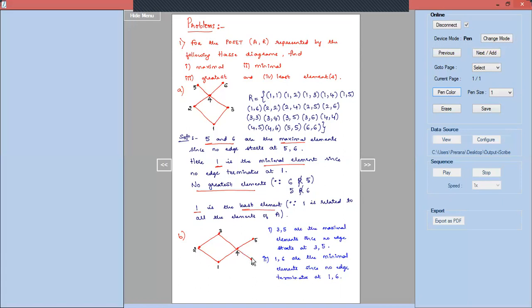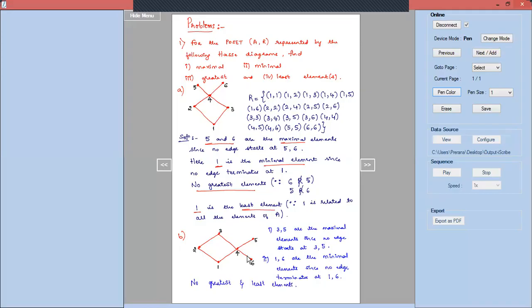You cannot come down any moment in a Hasse diagram. The graph is coming down here. So it is not that 1 is related to 6. No, 1 is not related to 6. So that is the reason we cannot say that 1 is the least element. In the same manner, you cannot say 6 is the least element. So for the given Hasse diagram, there are no greatest elements and no least elements.